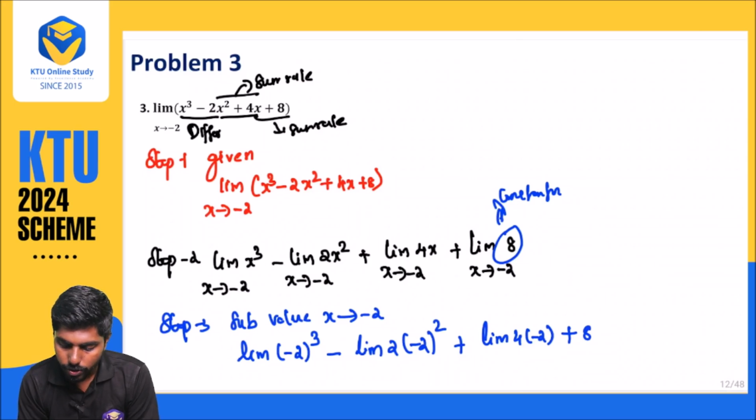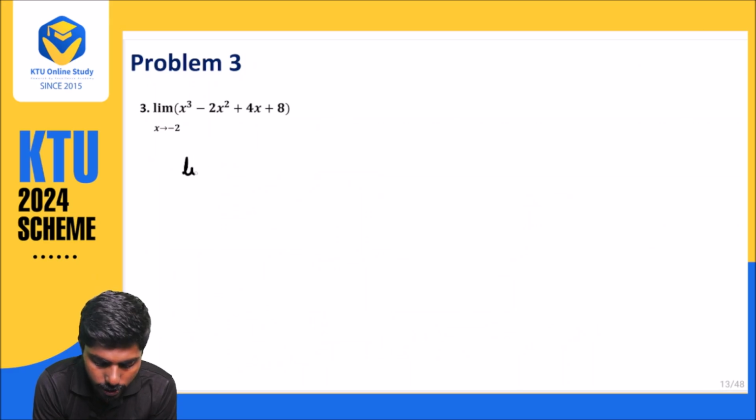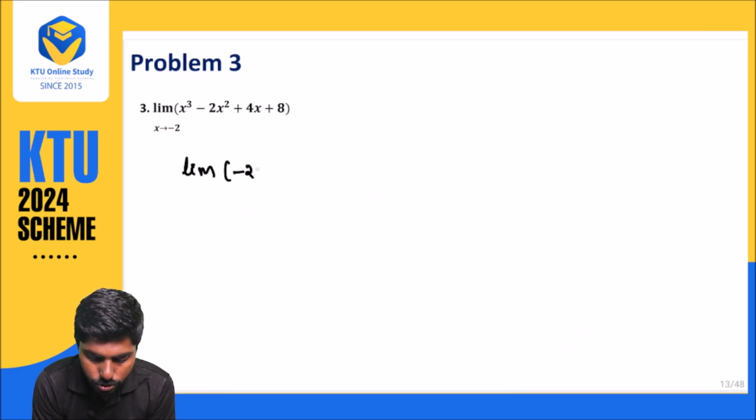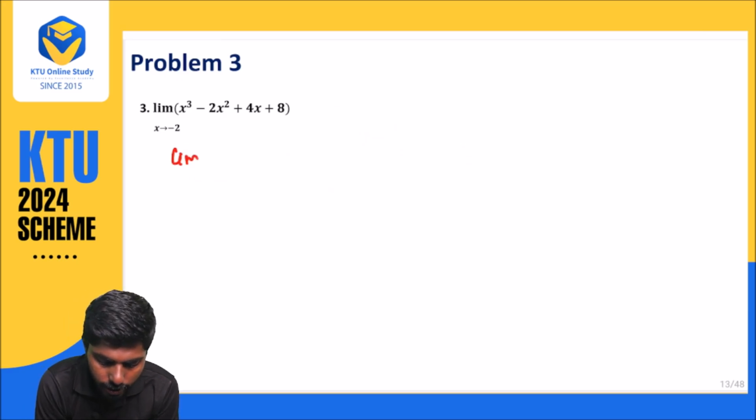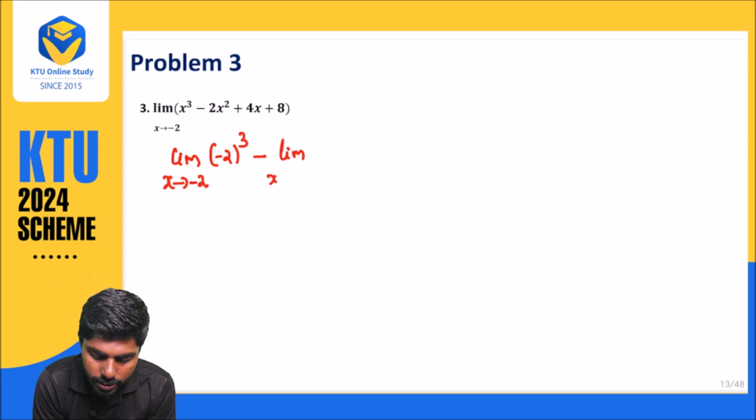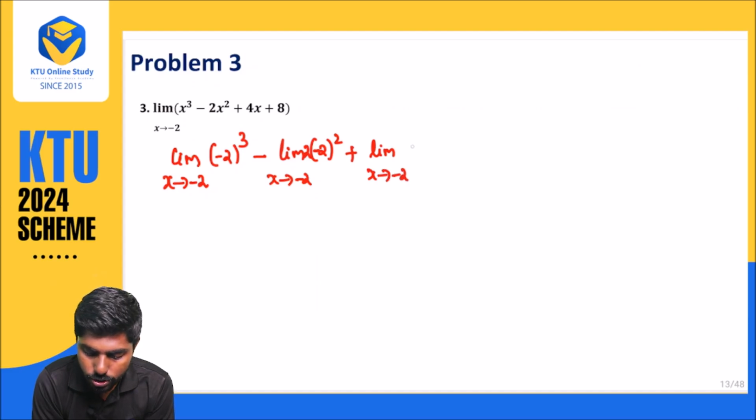So now when substituting, what will we be getting? Limit when x approaches minus 2, minus 2 the whole cube, minus limit when x approaches minus 2, 2 into minus 2 the whole square, plus limit when x approaches minus 2, what is happening?